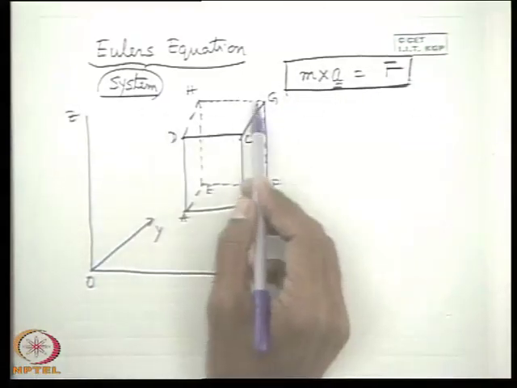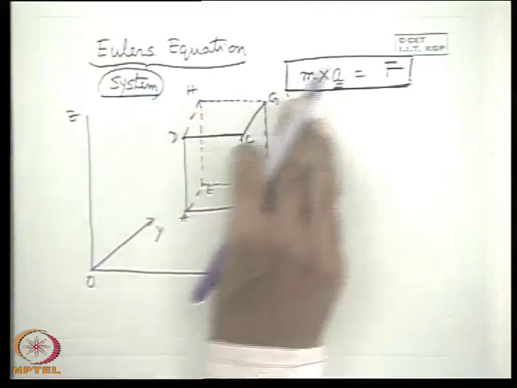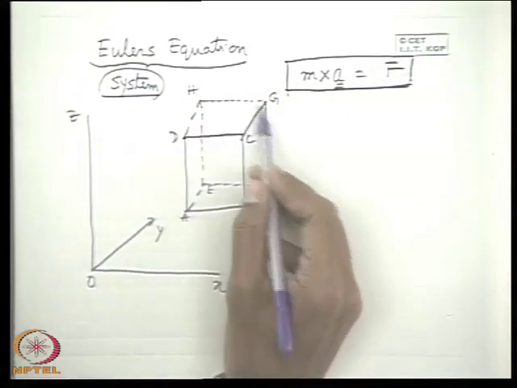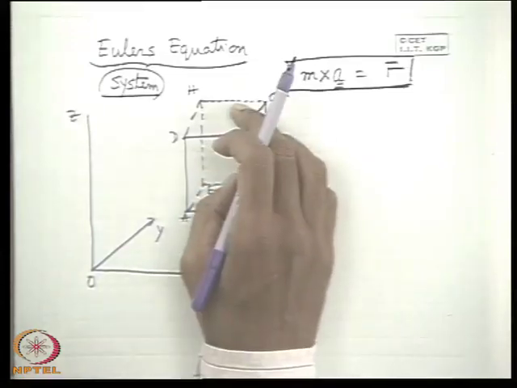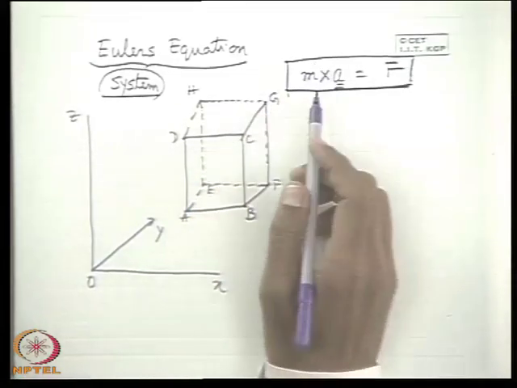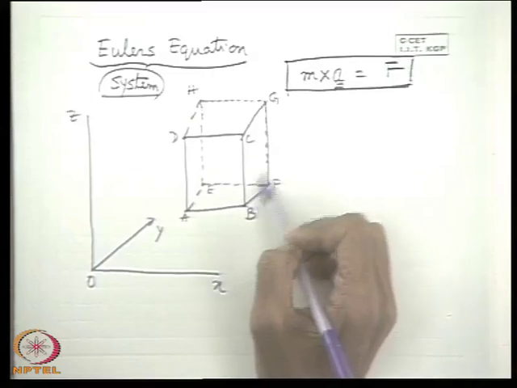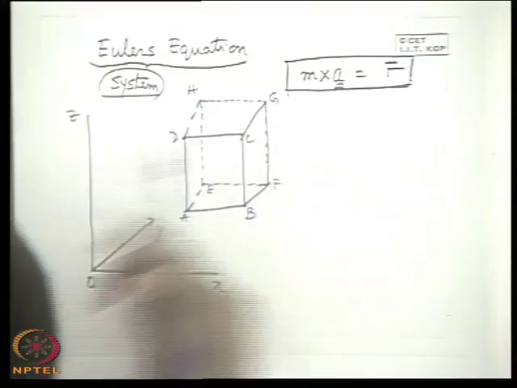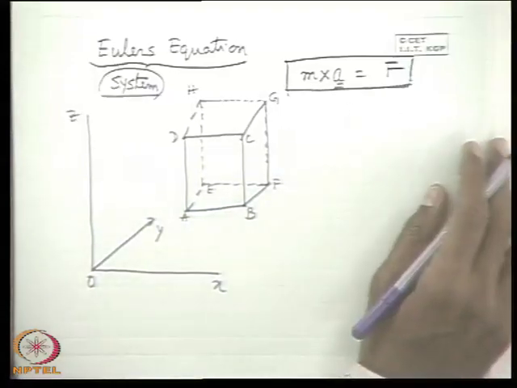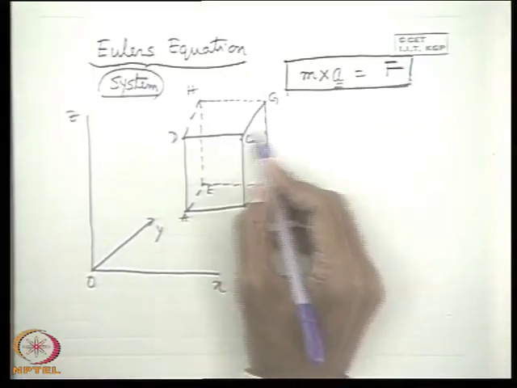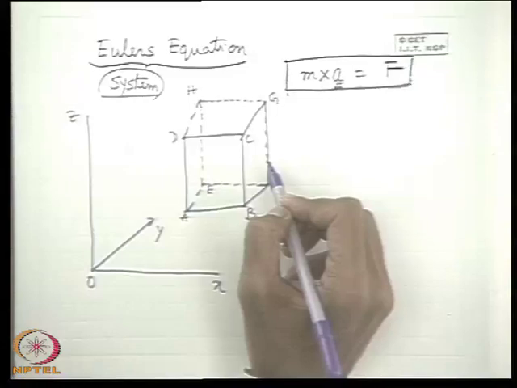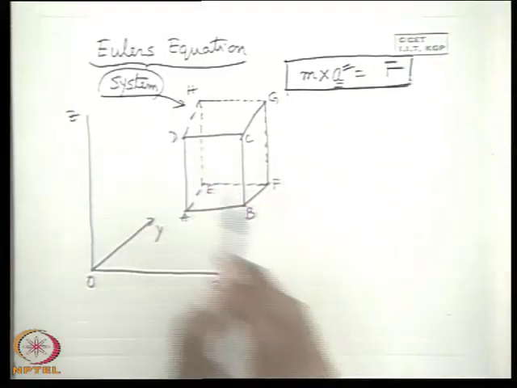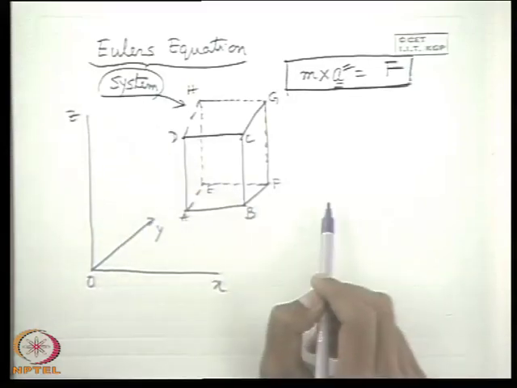So now we consider a system. System means which is moving in the flow, moving with the flow field. A system has a definite mass, so volume may not be constant, but mass is constant with fixed identity. You can think of a system composed of different Lagrangian particles of fixed identity. That means a system is a fixed mass with fixed identity which is moving in the flow, just like the Lagrangian particles move. So therefore a system must have acceleration. Please think this is not a control volume as we did in case of continuity, because it is a system.